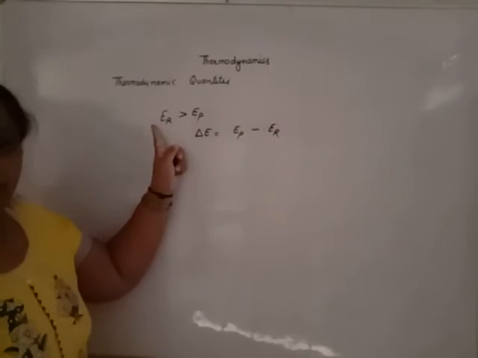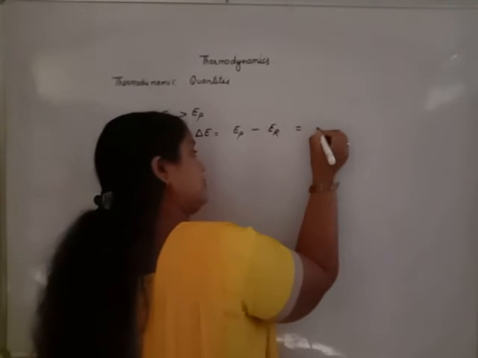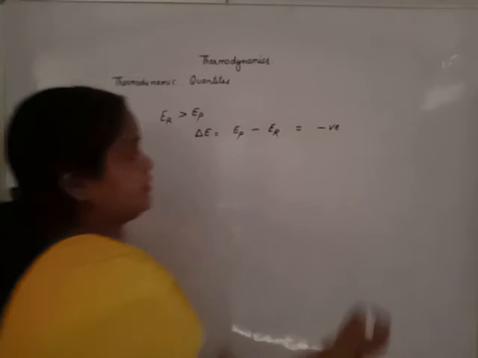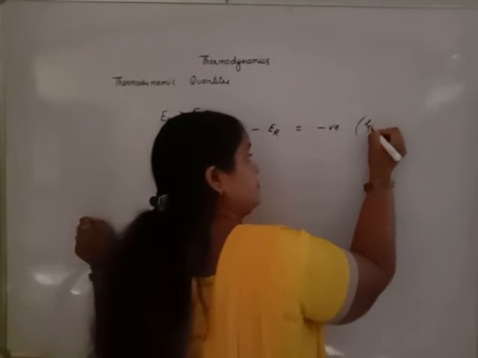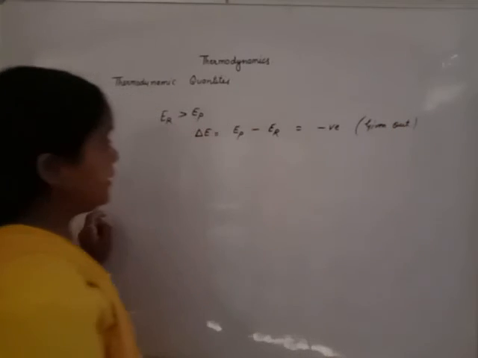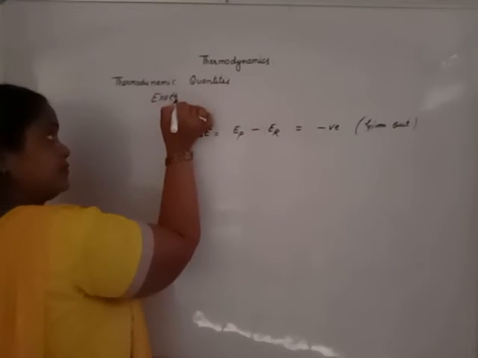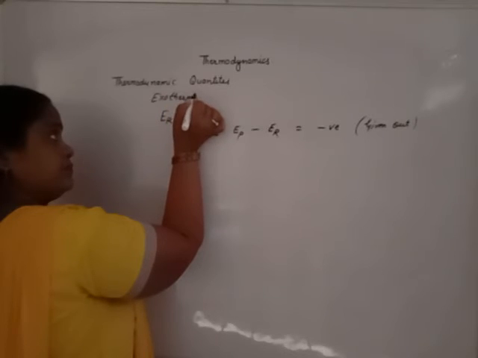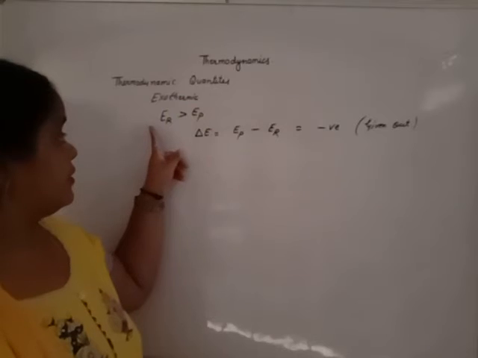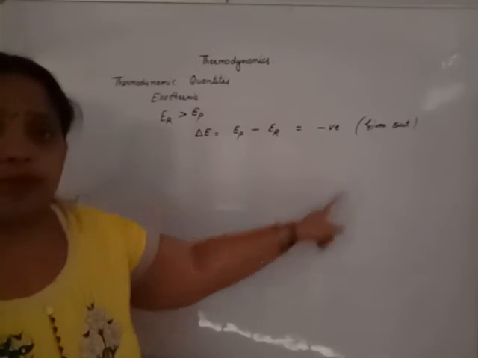And since energy of reactant is greater, the sign is negative. That means we have negative energy. Energy is given out. This will happen in case of exothermic reactions. For the exothermic reaction, the sign of change in internal energy is negative.